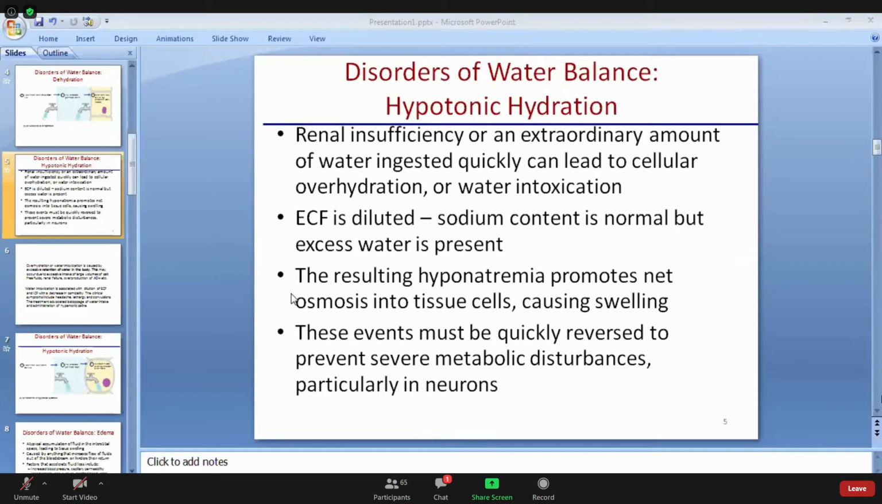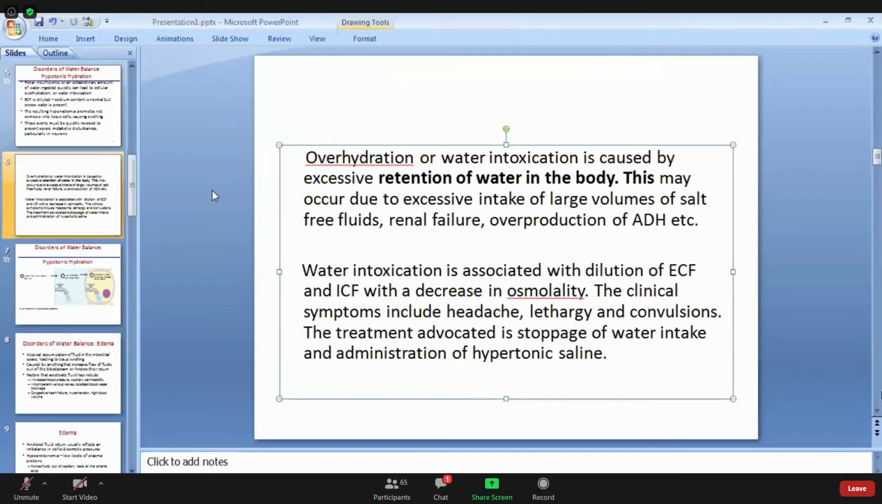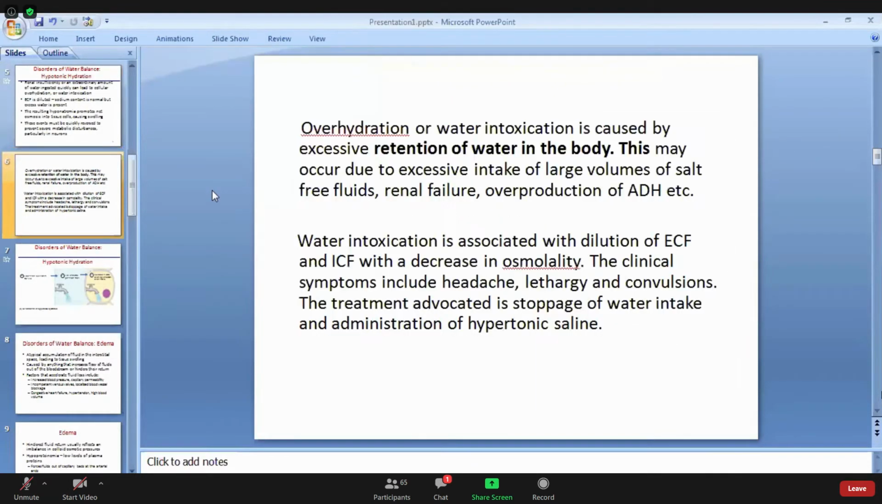Of that cells, and these events must be quickly reversed to prevent severe metabolic disturbances, and particularly neurons are more susceptible to disturbance by this type of disorder, water intoxication. Overhydration, water intoxication, right? This is also one of the disorders of water balance. When the water content is high, it results in hyponatremia. Overhydration or water intoxication is caused by excessive retention of water in the body.